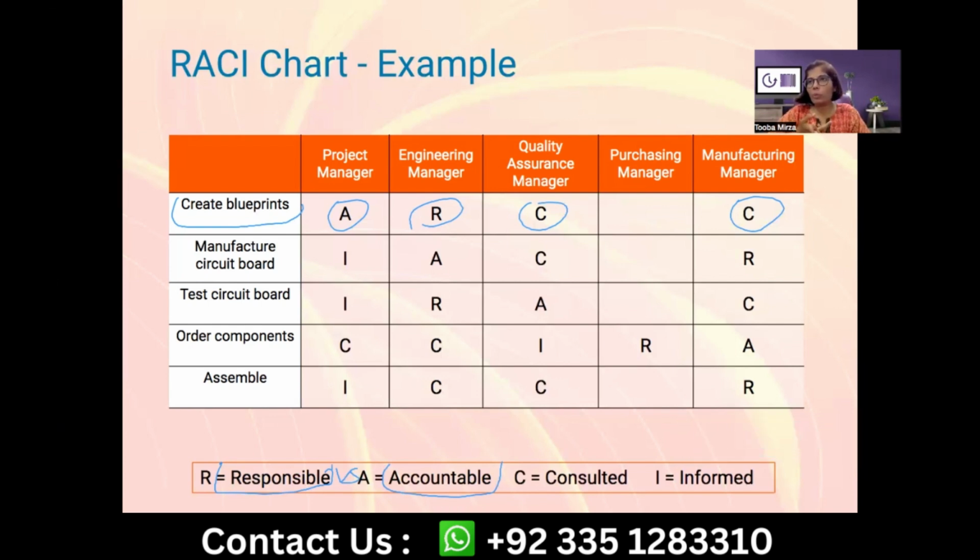So it's quite possible that the person who is responsible is the accountable person as well, and in that case, yes, he's going to do the work, and he's going to be answerable for anything going wrong, or the success or the failure of that work. Accountability comes with ownership, and ownership comes with owning that assignment or that project. Accountability can't be delegated. Responsibility can be delegated. Accountability cannot be shared.